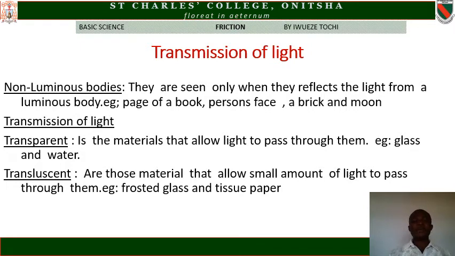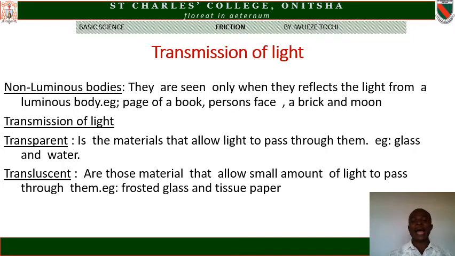Now let us go into transmission of light. Various ways of transmission of light. Transparent. Transparent materials are materials that allow light to pass through them. A transparent material allows all the quantity of light that comes to it to pass through it.